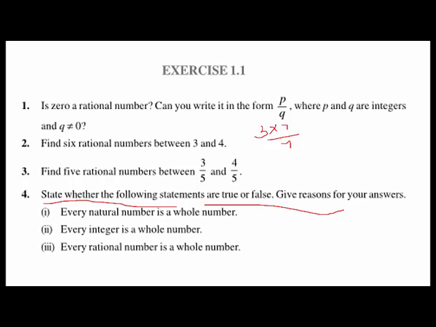every rational number is a whole number. This is not true, because every whole number is a rational number, but every rational number is not a whole number. I am repeating, every whole number is a rational number, but every rational number is not a whole number. Because if we take 6 by 7, 6 by 7 is a rational number, but it is not a whole number.